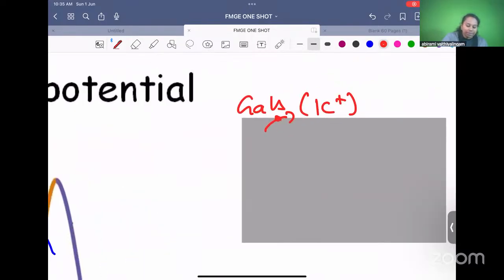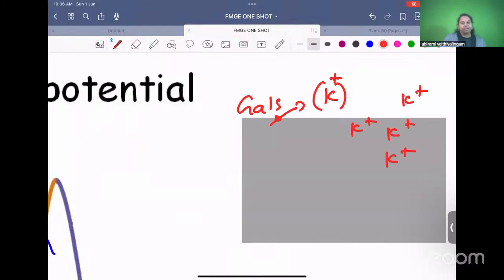See why in a cell it is easier for potassium to move out. Can you tell me why it is easy for potassium to go out? Sodium is not going out. Potassium is going because of the gradient. Very good, because of the gradient. Potassium is generally more inside and less outside, because of the electrical gradient. So it goes from high to low.